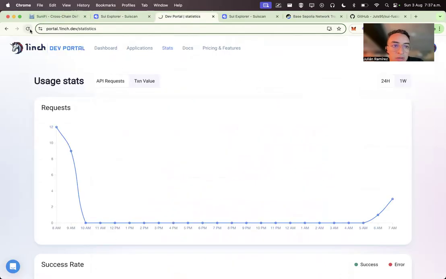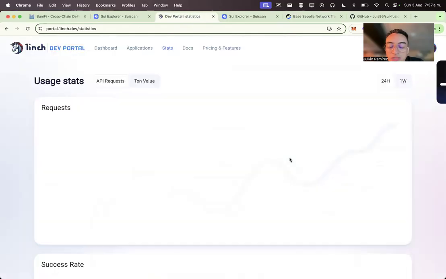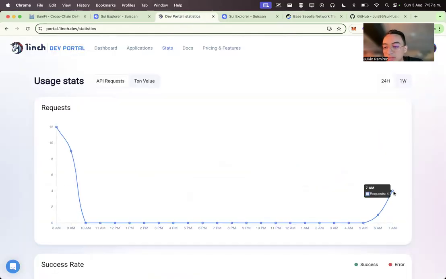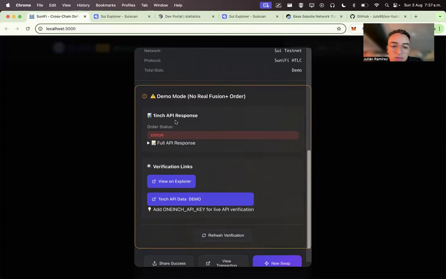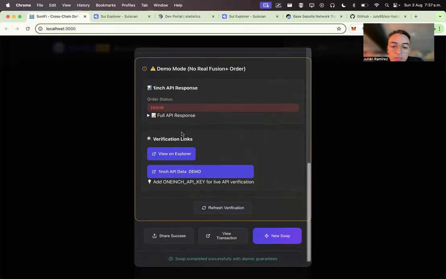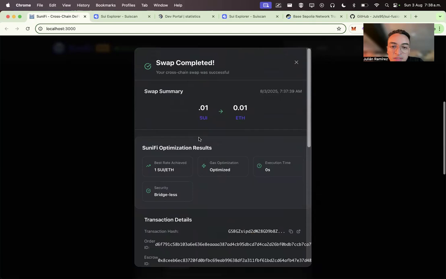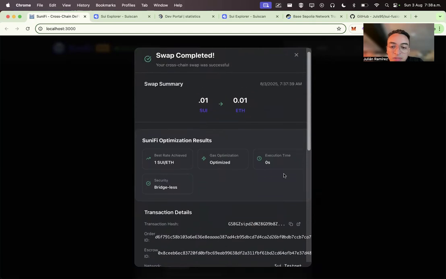And well, the problem that I'm having here in the 1inch API is that I got the request, however, I got some errors when performing transactions. So that's a next step, to fix that. Well, this is the image. Here we can see all the 1inch errors, just that I need the API to configure this in an online version. But we can see here all the details of the successful transaction.